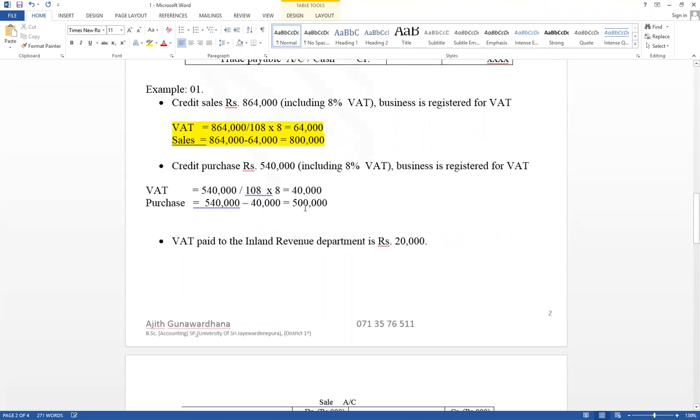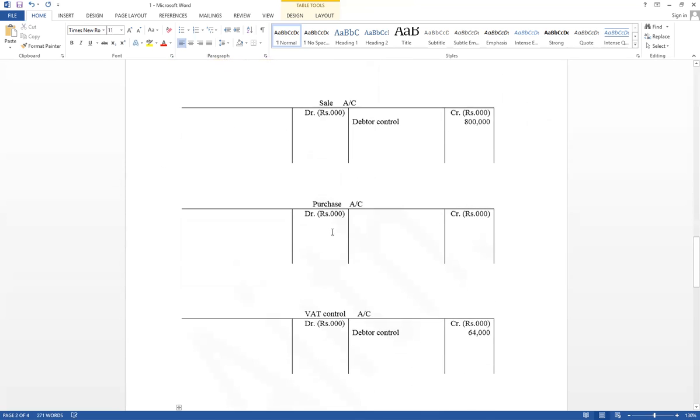And think about the purchase side the same way. The business is registered for VAT, so as our expense, as purchase only 500,000 should be considered. VAT value is not an expense. Therefore, purchase account debit 500,000, as creditors.